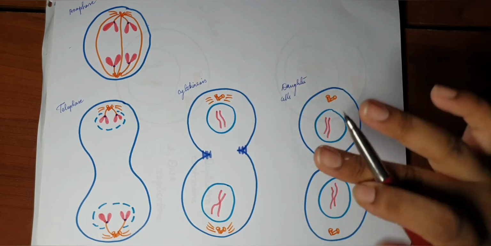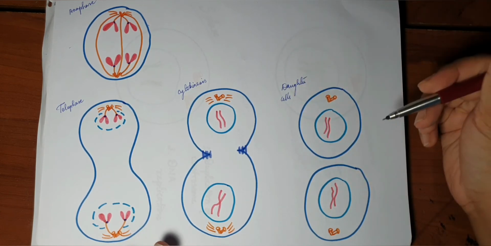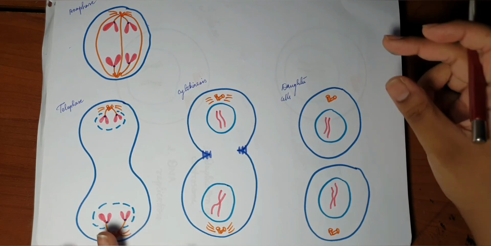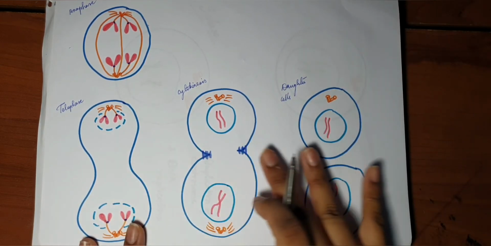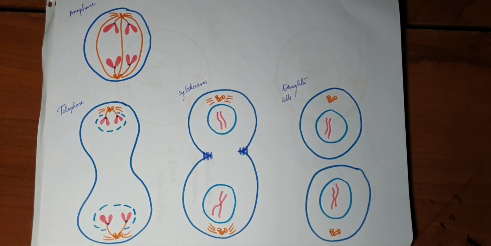So this was all about mitosis, and we will be discussing the numbers involved in mitosis, like the number of chromosomes and the amount of genetic material that changes with every phase of mitosis and the cell cycle itself, in the next video.